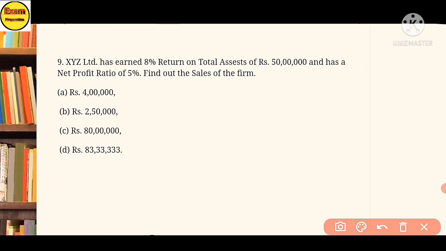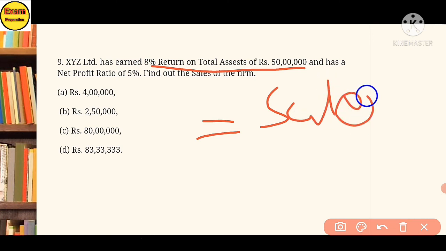You have to remember the formula of return on total asset is equal to sales divided by total asset.